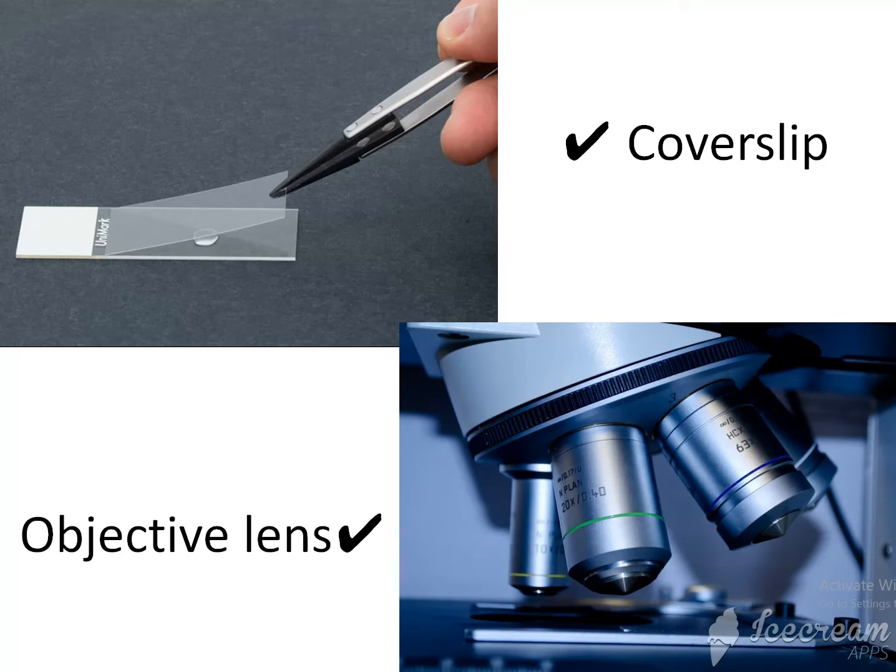Then what is a cover slip? It is also a thin sheet of glass to cover the specimen. The cover slip is a thin glass piece which is used to cover the specimen. This cover slip protects the microorganism and prevents the microorganisms from getting in contact with the objective lens.